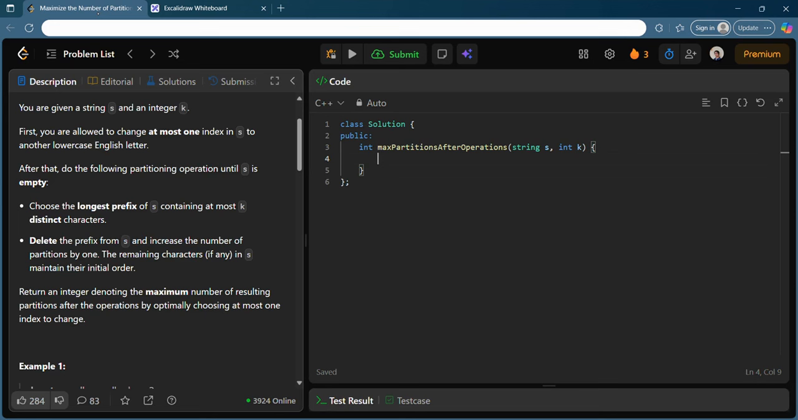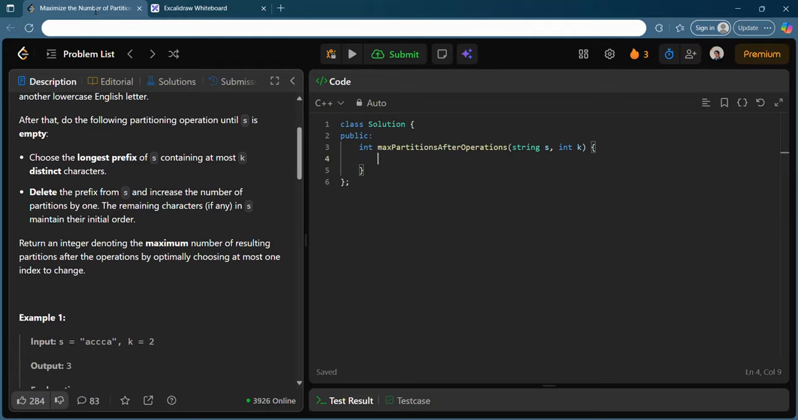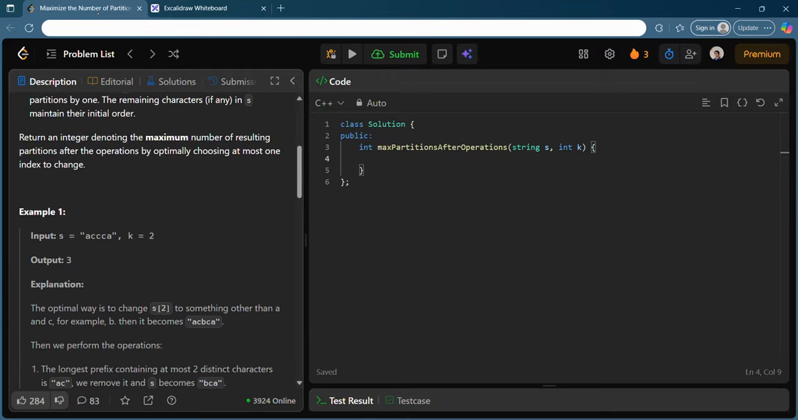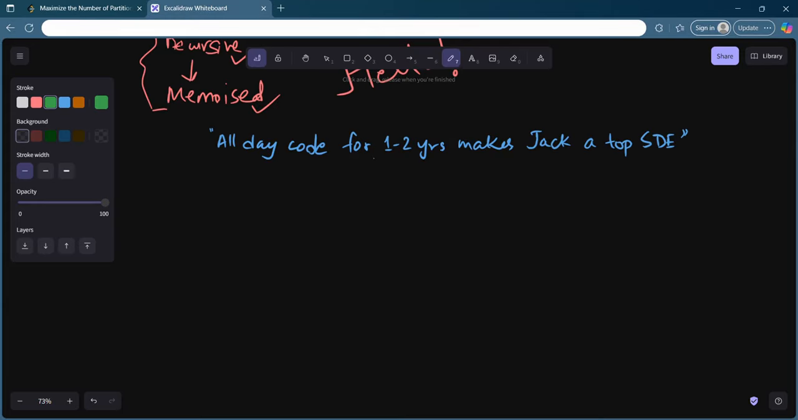It is defined here. So you do the following partitioning operation until s is empty. You choose the longest prefix of s containing at most k distinct characters. Okay, and delete the prefix from s and increase the number of partitions by 1. Remaining characters, if any, in s maintain their initial order. Okay, and you need to maximize this total number of partitions. So we will try to visualize this example and see what exactly it wants us to do.